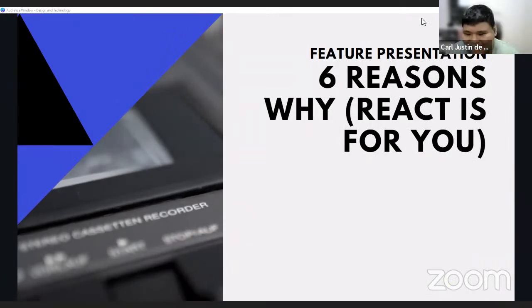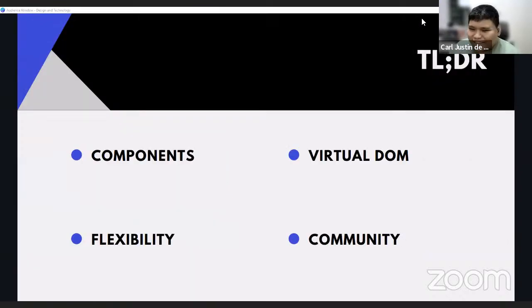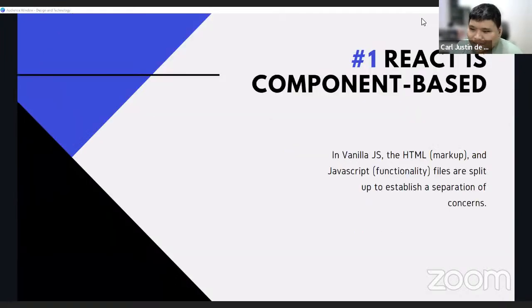Now I'm going to tell you 6 reasons why React.js is for you. Short version, these are some of the things that are often said about why React is a great library for web UI. First is the use of components, the use of virtual DOM, how flexible it is, and the community surrounding the technology. Let's start first with how React is component based.